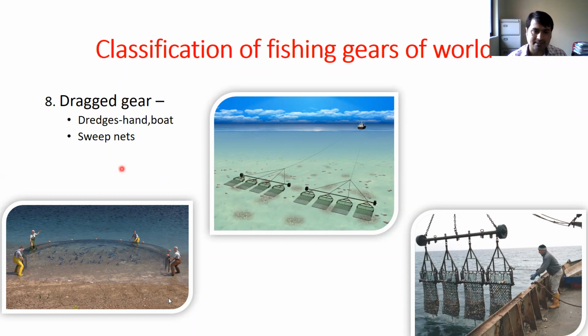You can see here an example: a boat and several dredges, 1, 2, 3, 4, 1, 2, 3, 4, total 8 dredges. At the mouth of the dredge, there will be a teeth-like structure.